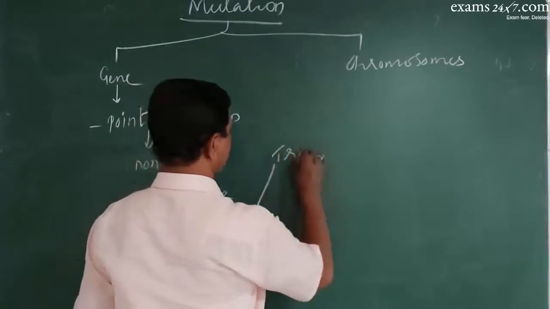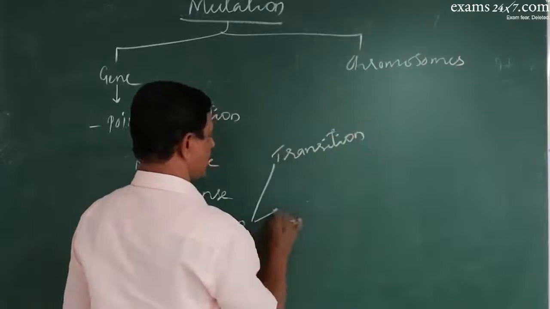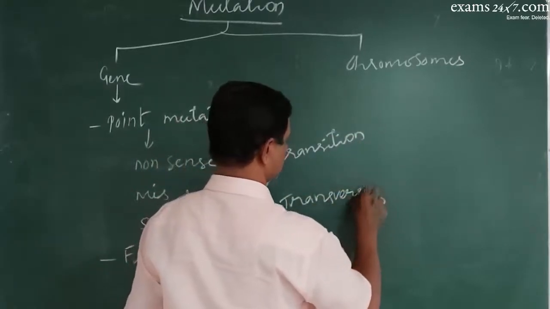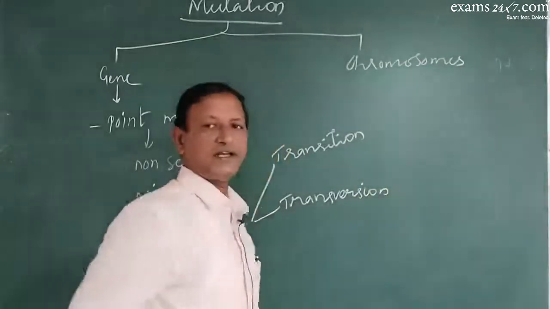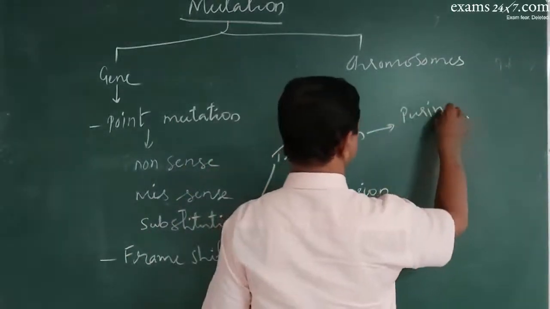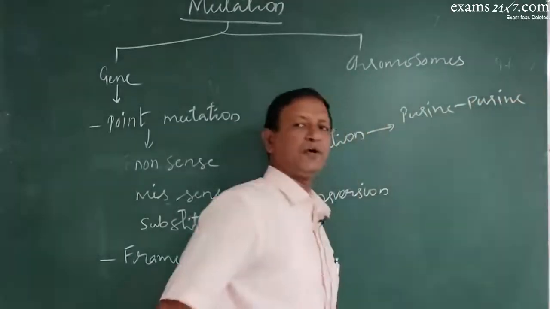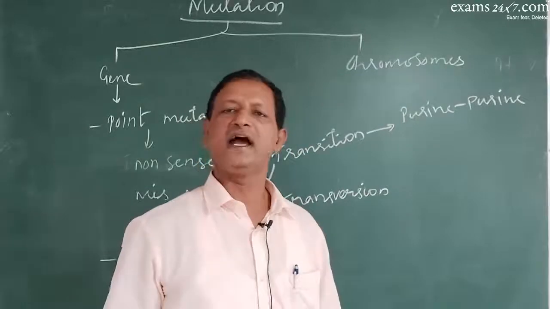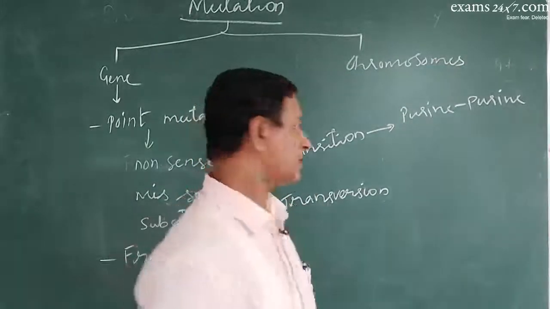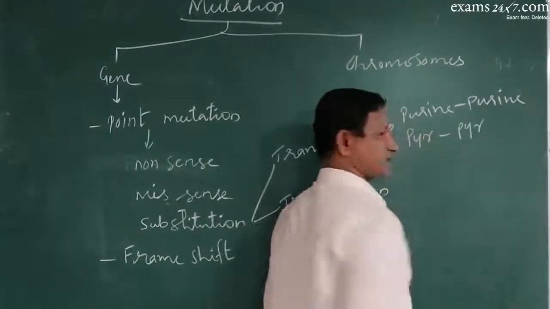Substitution mutation may be a transition type of mutation or a transversion type of mutation. In transition, a purine base will be replaced by another purine base. Suppose earlier A was there, that A will be replaced by G. Or a pyrimidine base will be replaced by a pyrimidine base.